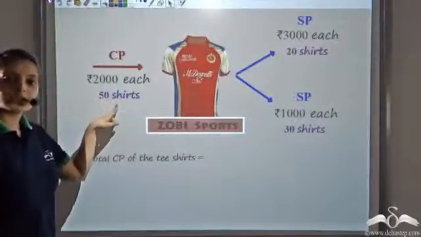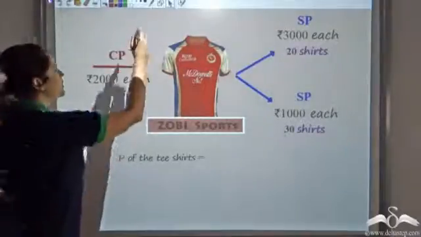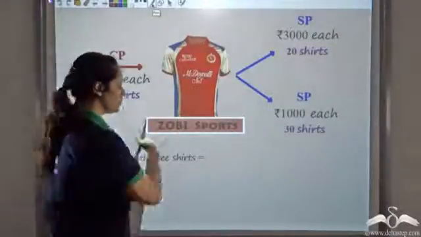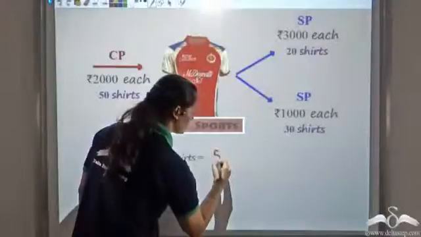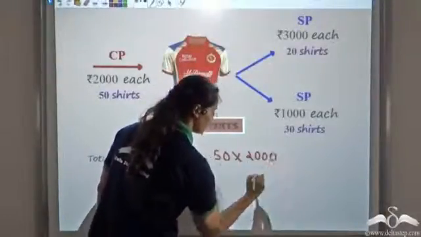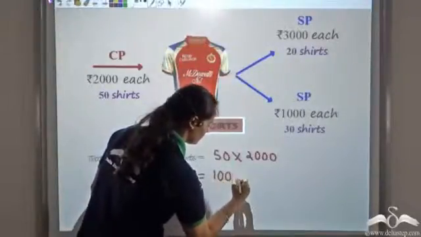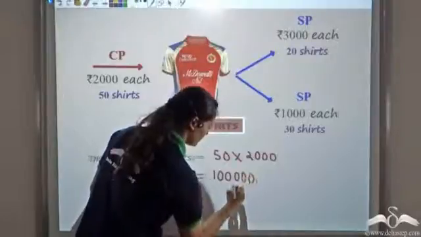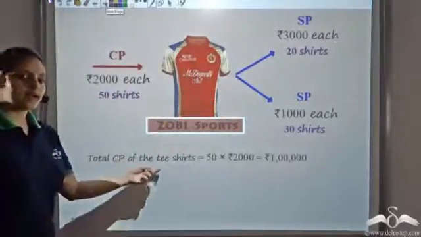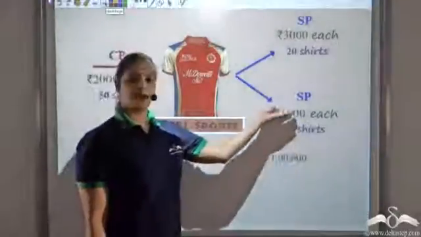We have 50 t-shirts here and each costs 2000 rupees. So we can say the cost price of these 50 t-shirts would be 50 times 2000, which makes it 1 lakh. So 1 lakh rupees was the total cost price. Now let's look at the total selling price.